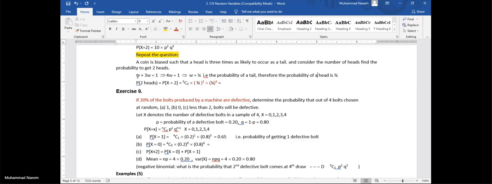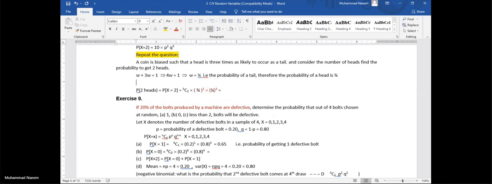Now define your variable, its range, denotes the number of heads in this activity, so the range is 0, 1, 2 in this case. Then we have to define the probability p. P is the probability of 1 head in this case, which is 3 by 4.